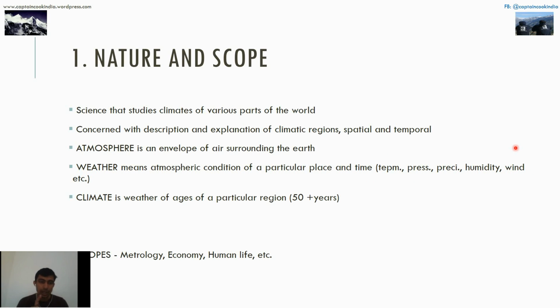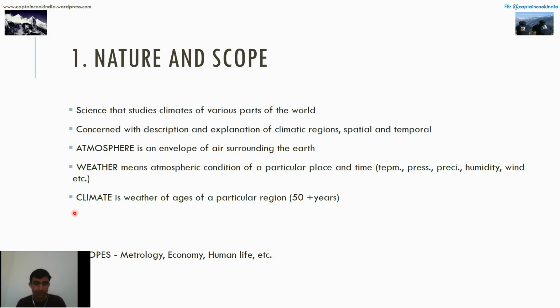And climate is basically the state of weather, a particular weather condition, which includes temperature, precipitation, pressure, humidity, and so on, which is common for a particular place for a minimum of 30 to 100 years. That is known as climate.